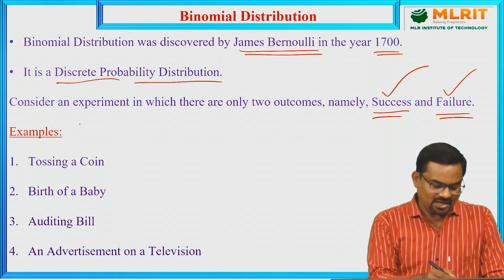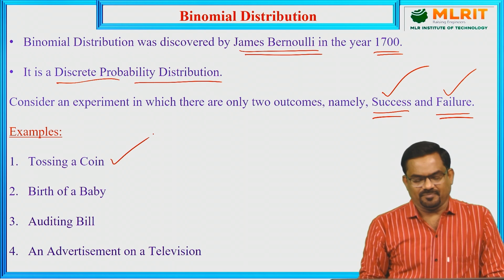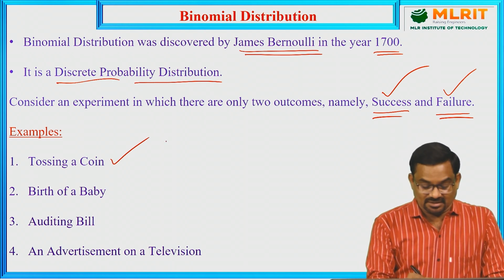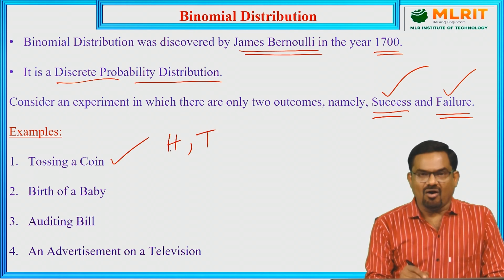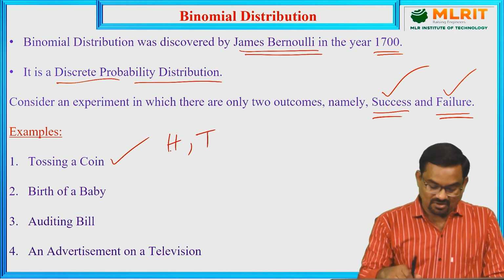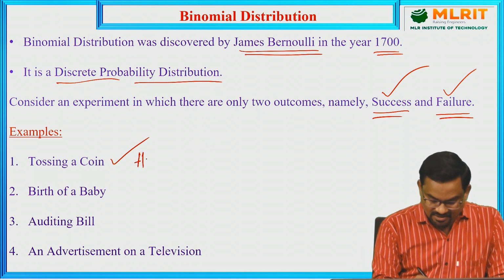There are some examples, like tossing of a coin. When we toss a coin, there are only two possibilities, either getting head or tail.